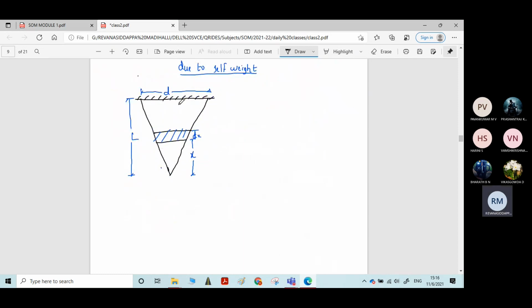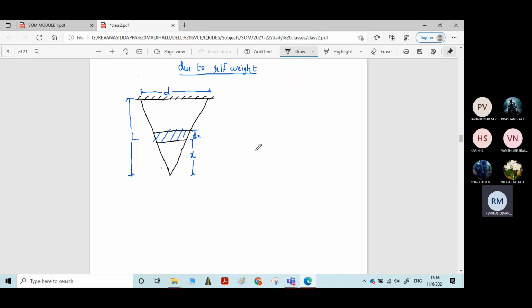Consider a uniformly tapering bar having a circular cross section, uniformly tapering from 0 to L. Also consider an elemental strip of thickness dx at a distance x from the free end. Here also there are two steps. One is to calculate the extension of the elemental strip. Second, by integrating from 0 to L, you will get the total extension of the bar.